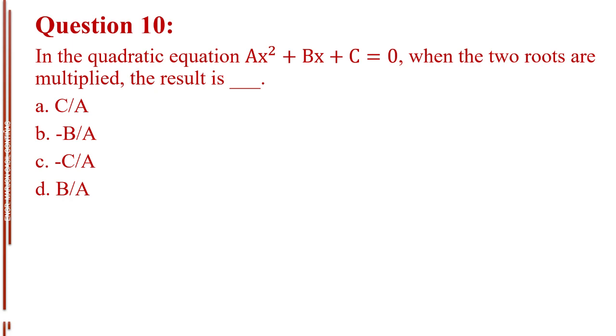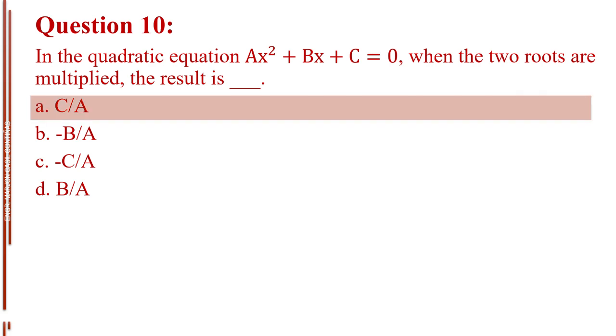Question number 10. In the quadratic equation ax squared plus bx plus c equals 0, when the two roots are multiplied, the result is blank. Letter A, c over a. Letter B, negative b over a. Letter C, negative c over a. Letter D, b over a. The answer is letter A, c over a.